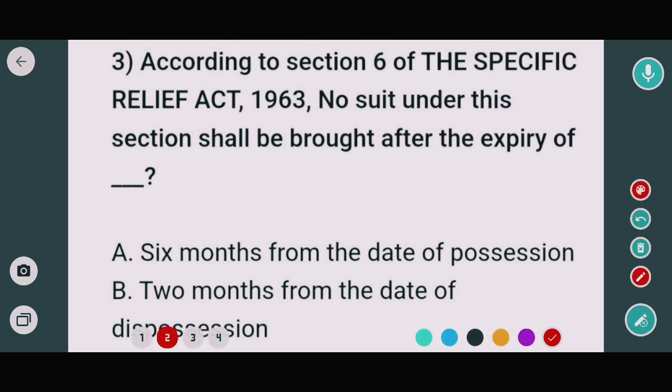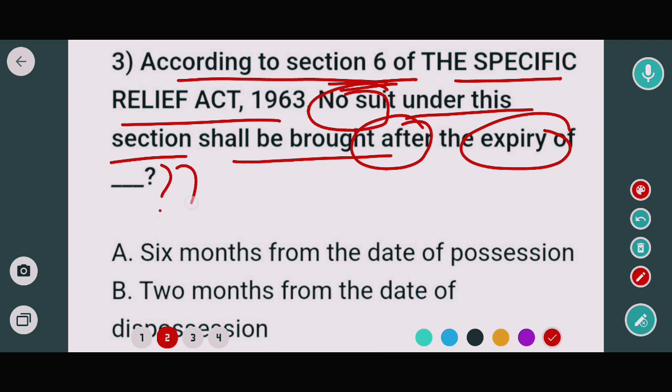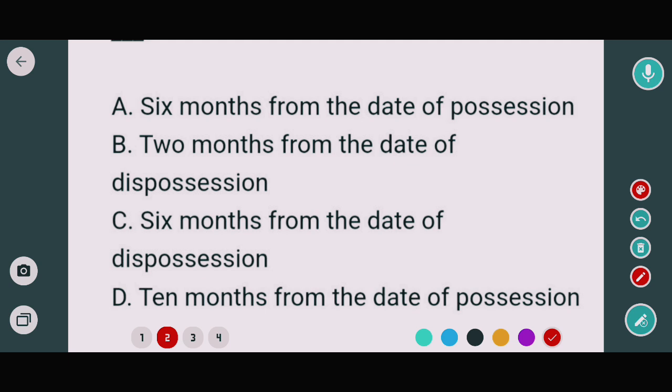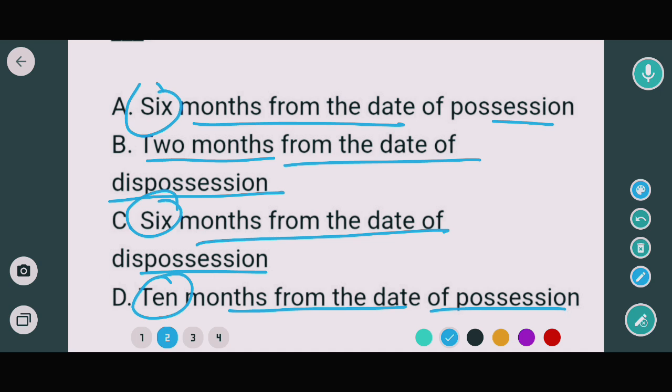The next question is, according to Section 6 of the Specific Relief Act 1963, no suit under this section shall be brought after the expiry of the kitna period. The options are 6 months from the date of the possession, 2 months from the date of the disposition, 6 months from the date of the disposition, and 10 months from the date of the possession. The correct option would be option A. That means 6 months from the date of possession.